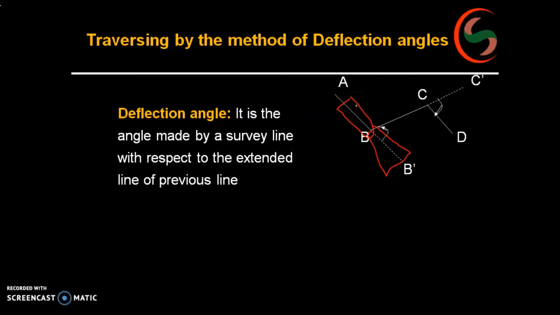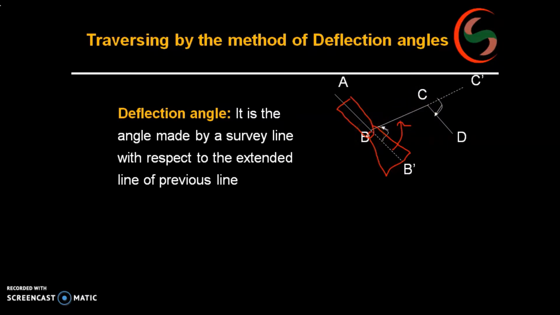Now you bisect C. You can see the arrow mark. You bisect C. So what you are getting? Left hand side deflection. You have pointed the mark. Okay. Next, go to C.